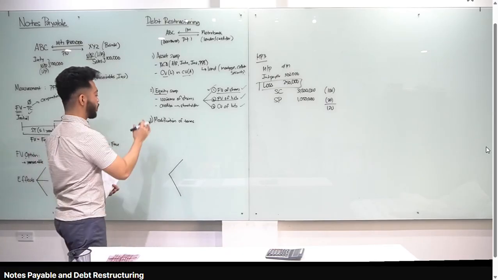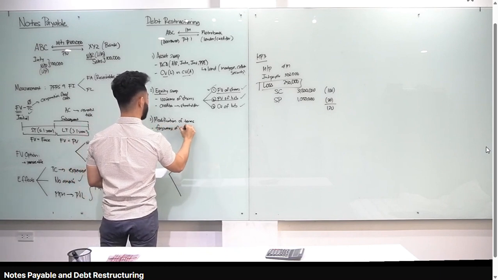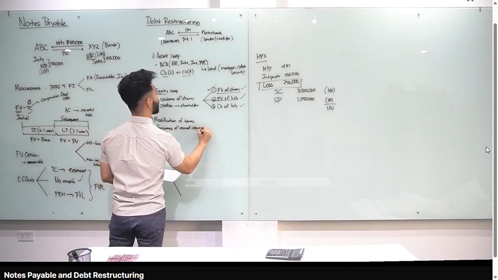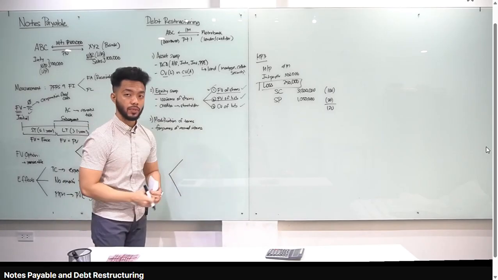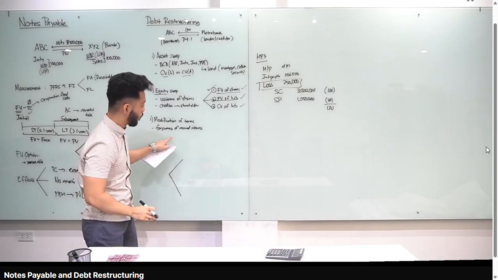Okay? So examples of modification of terms. First is forgiveness of accrued interest. Pwedeng sabihin ni Metrobank, meron tayong interest payable kay Metrobank pero hindi natin mabayaran. O sabi ni Metrobank, sige, wag mo nang bayaran yung interest payable na yan. Ang tawag natin doon, forgiveness of accrued interest.